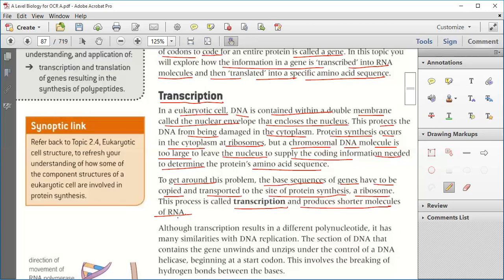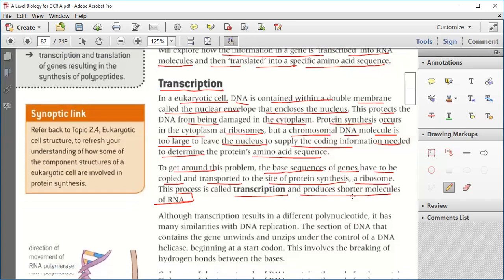And this produces a shorter molecule of RNA. So it is not producing a big molecule of RNA. Shorter sections are copied and then it produces shorter molecules of RNA. Is that clear? And this whole process is known as transcription.